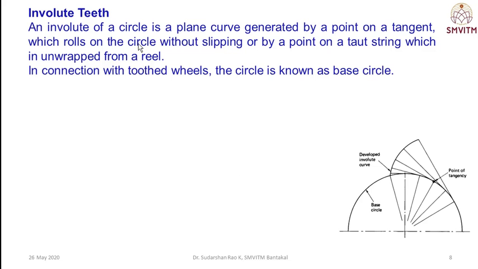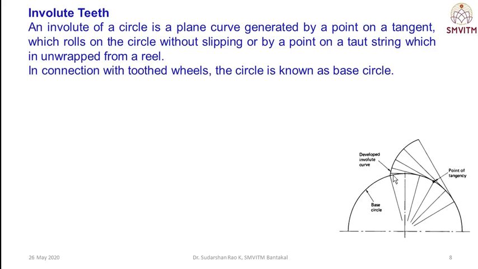Then the involute teeth. An involute of a circle is a plane curve generated by a point on a tangent which rolls on the circle without slipping, or by a point on a taut string which is unwrapped from a reel. For example, if you wind a string and then unwind it, you will get this form.